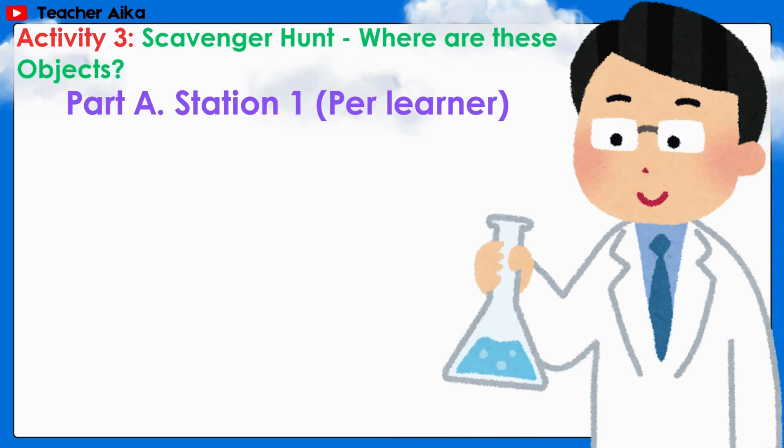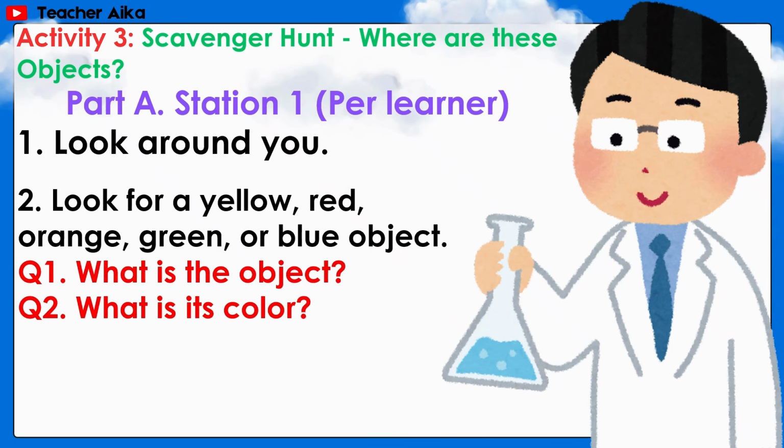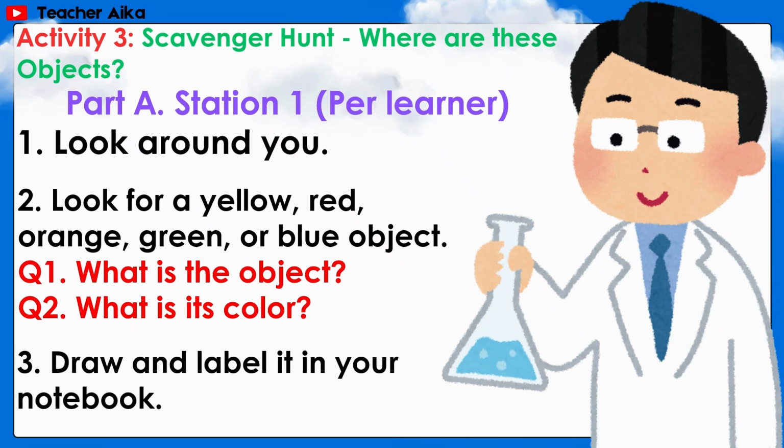Part A, Station 1, per learner. First, look around you. Second, look for a yellow, red, orange, green, or blue object. Question 1, what is the object? Question 2, what is its color? Third, draw and label it in your notebook.